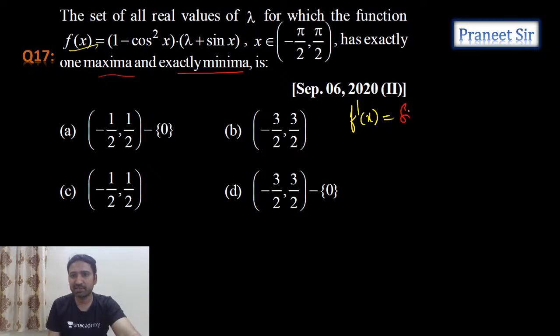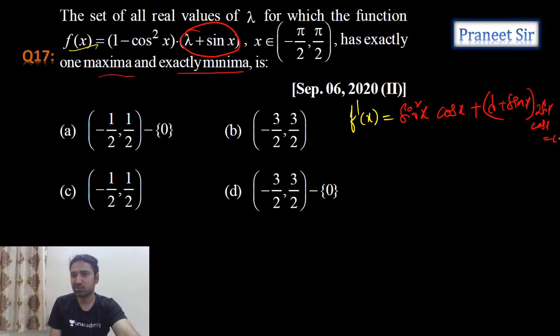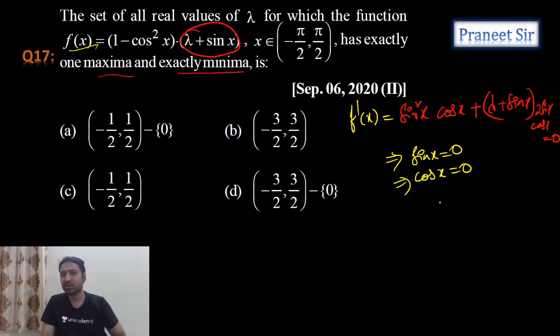So sine square x into differentiation of lambda plus sine x is cos x, plus lambda plus sine x into sine square x differentiation is 2 sine x cos x, guys. 2 sine x cos x is equals to 0. If I equate it to 0, what are the roots we get? Sin x equals to 0, that is one possibility, or cos x equals to 0, that is one possibility. Clear?